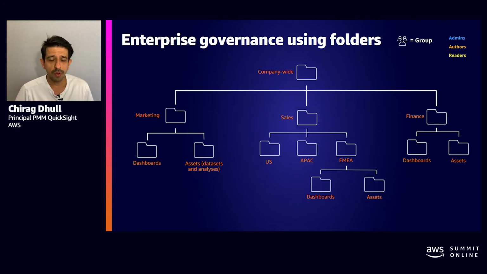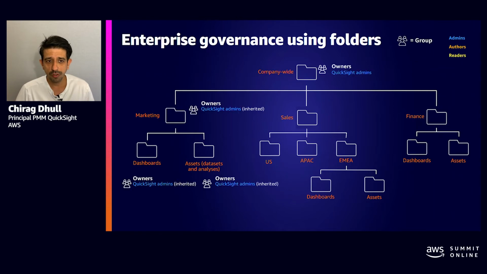Here, I have a high-level folder across the whole company, and then there are breakdowns per department. For example, the marketing department, the sales, or the finance department. If you notice the leftmost tree, you will see that in terms of user accesses, the marketing executives and marketing authors or readers only need to get access to the marketing folders, which consists of the marketing dashboards and visualizations. Similarly, sales and finance can easily have their own sets of permissions for the dashboards they need access to.